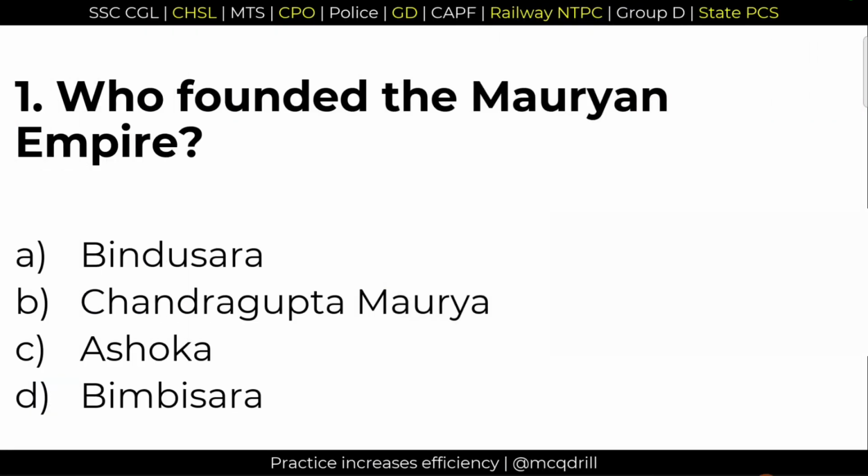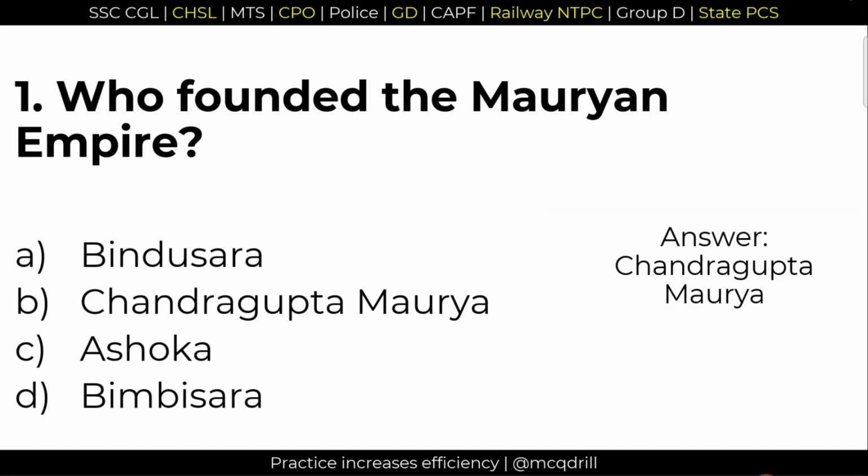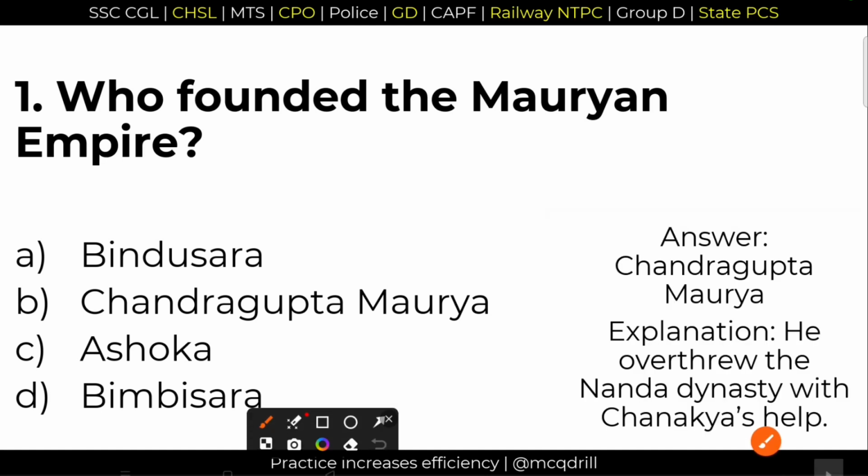First question, who founded the Mauryan Empire? Right answer, option B, Chandragupta Maurya. Chandragupta Maurya had founded the Maurya Empire. Okay, and he had defeated the last Nanda ruler, Dhana Nanda, and founded the Mauryan Empire.